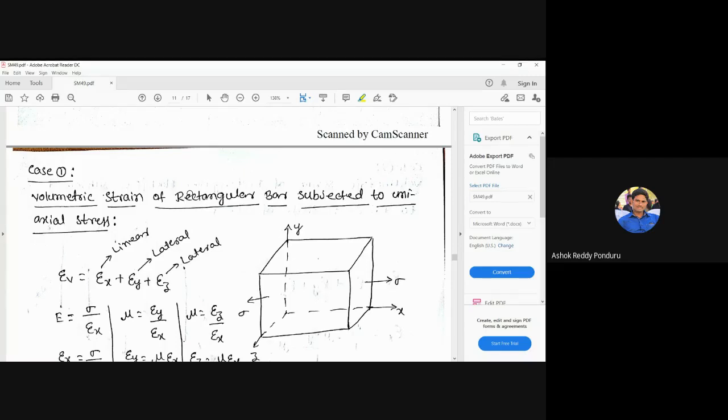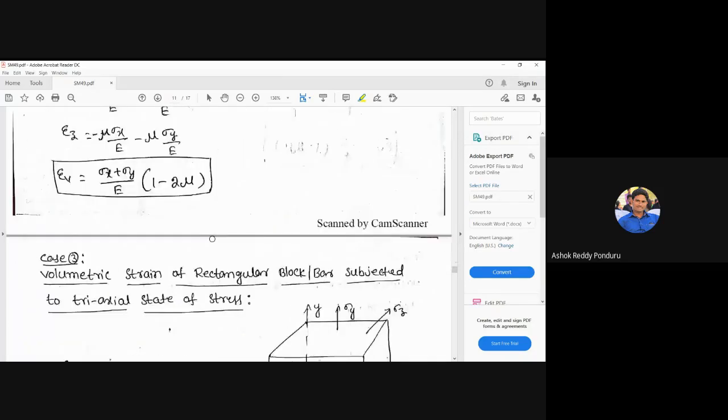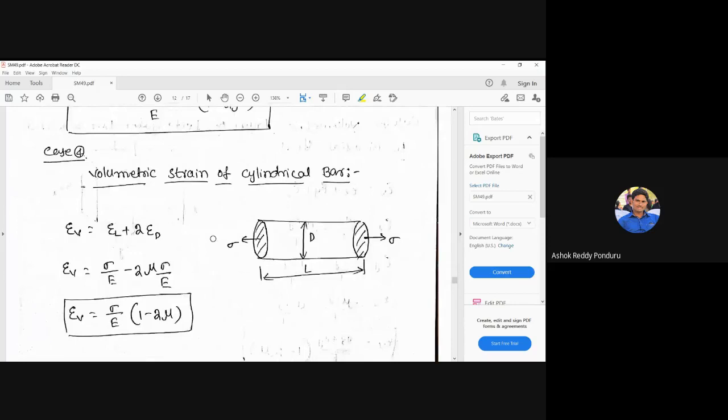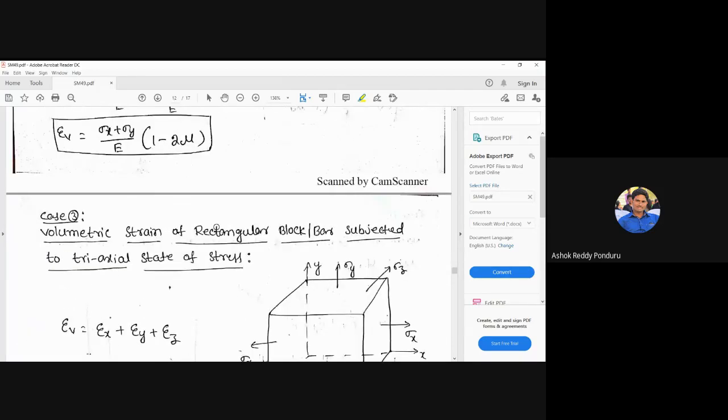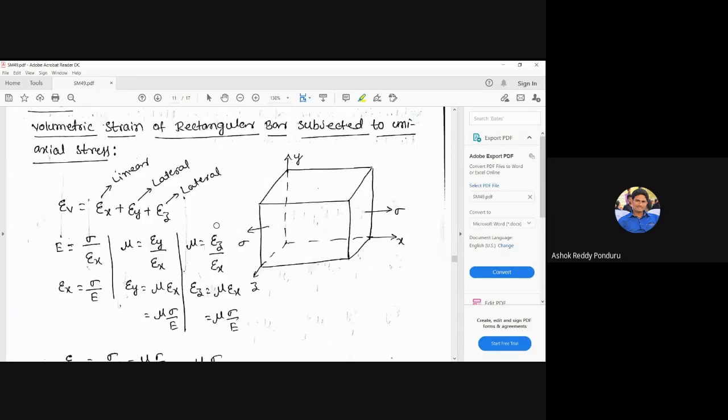Now we are going to discuss the volumetric strain expressions for a rectangular bar and a cylindrical bar. The first three cases are related to the rectangular member or bar, and the fourth case is related to the cylindrical member. First we can look at case 1.